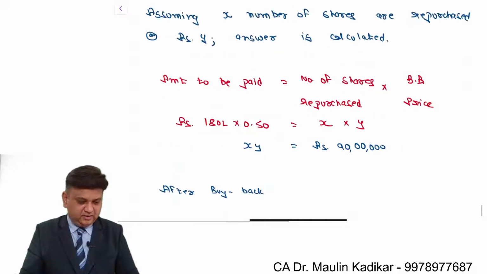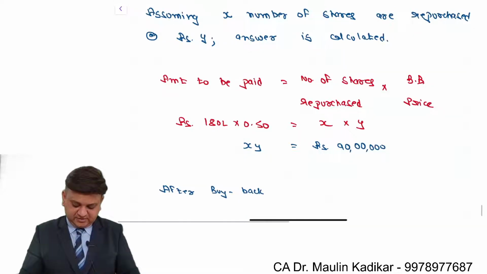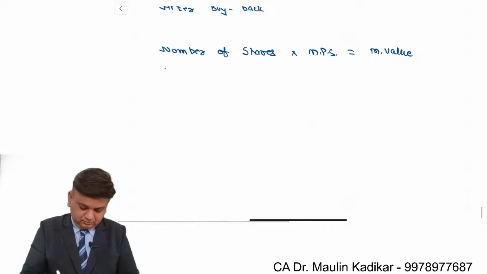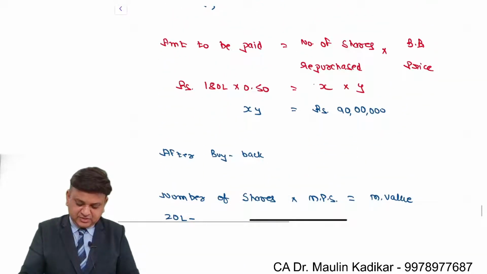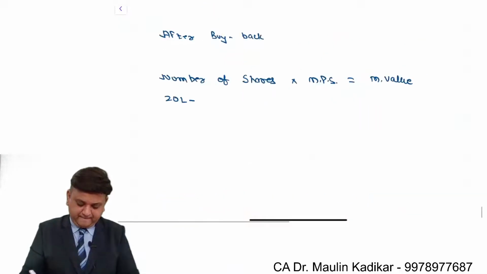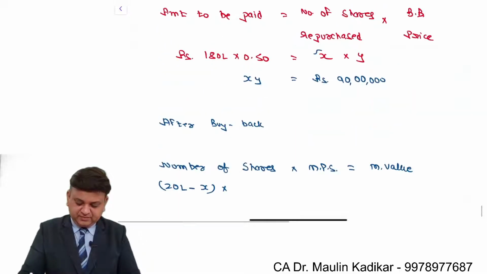Number of shares will be the existing number of shares provided to us as 20 lakhs minus number of shares to be repurchased X, into market price per share.